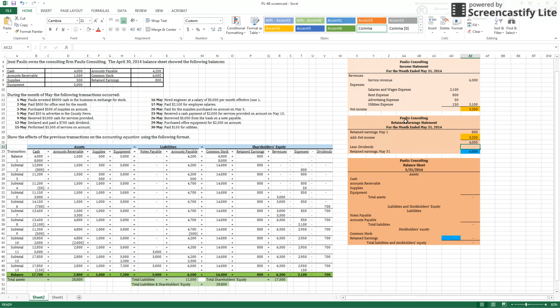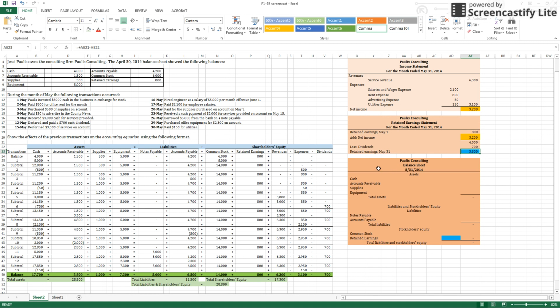Now, the other thing that we take into account in our retained earnings statement is any dividends that we have paid out. And in this case, we did pay out $700 in dividends on the 12th of May. And this is a decrease from retained earnings. It's not an expense. It doesn't belong on our income statement, but it does cause a decrease in retained earnings. And we end here with a balance of $3,300 in our retained earnings on May 31st. And this is going to be important in our balance sheet.